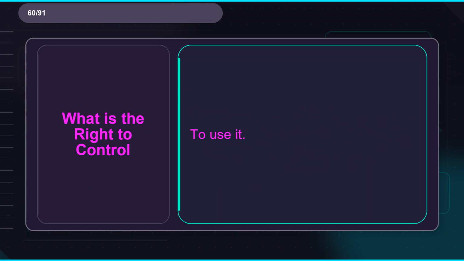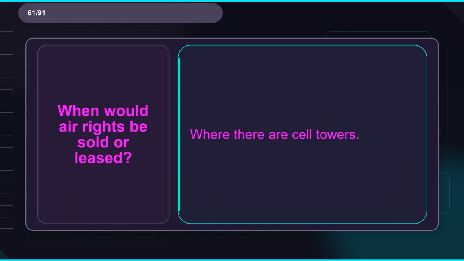Flashcard 60. Term: what is the right to control? Definition: to use it. Flashcard 61. Term: when would air rights be sold or leased? Definition: where there are cell towers.